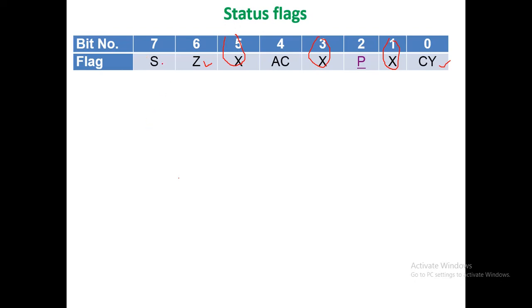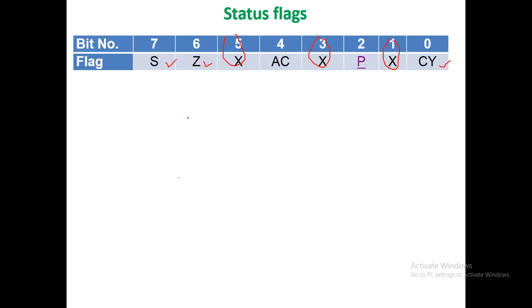The next flag is the sign flag. If we subtract a large number from a smaller number, then the result is negative. But how will your microprocessor recognize it? For this reason, the sign flag is used. The sign flag is set to 1 when the result of the operation is negative. It may be indicated by the most significant bit of the 8-bit result being 1. It is reset to 0 otherwise, if the result is positive, which is indicated by the most significant bit of the 8-bit result being 0.